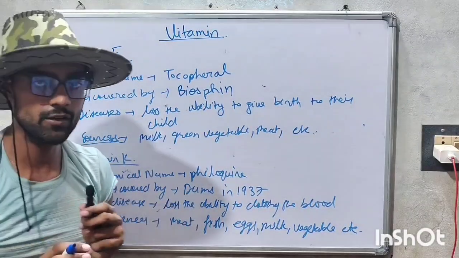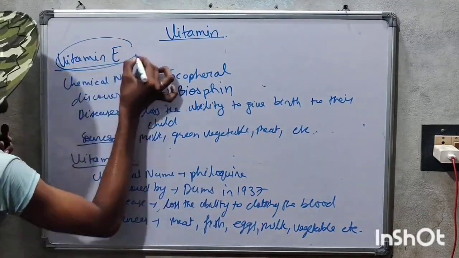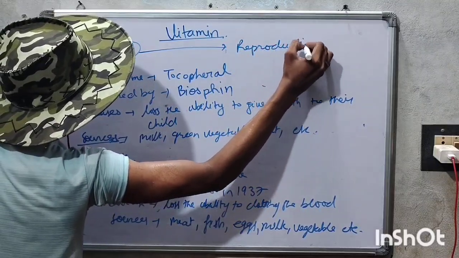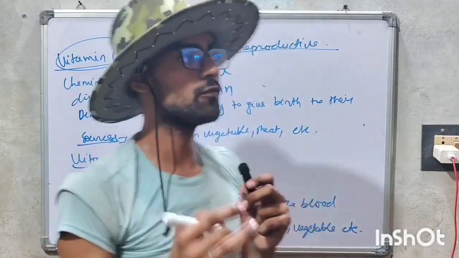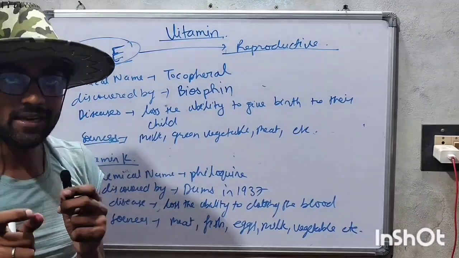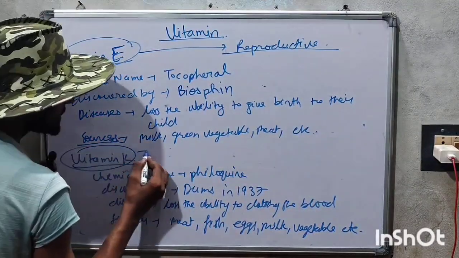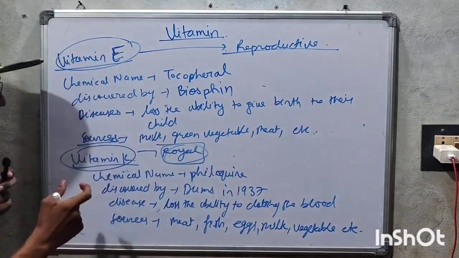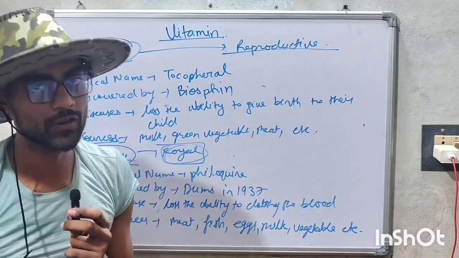Reproductive vitamin: when we talk about the reproductive vitamin, it is known to be vitamin E. And vitamin K is known as the royal disease vitamin, famous for the royal disease, and vitamin E is known to be the reproductive vitamin.